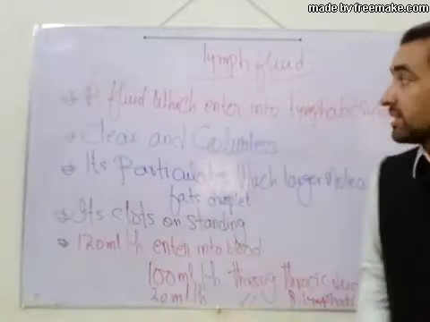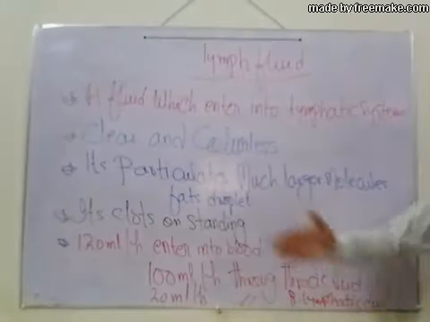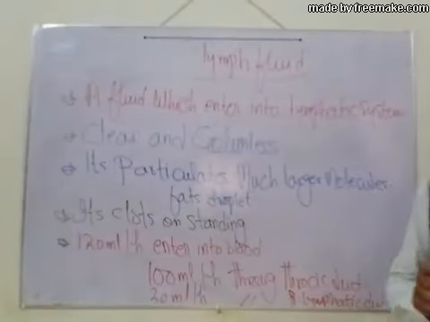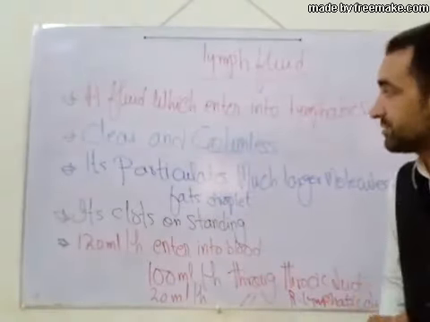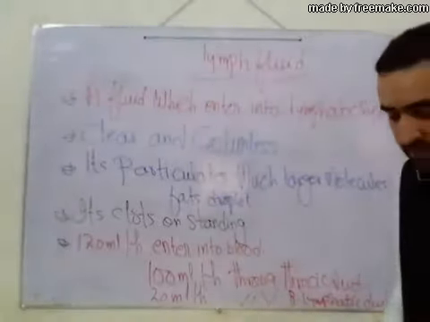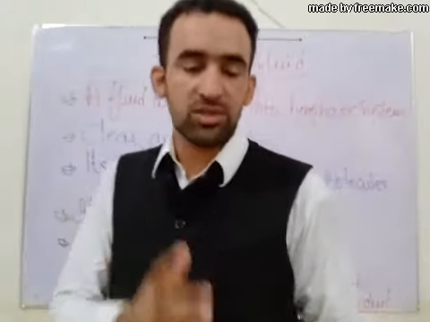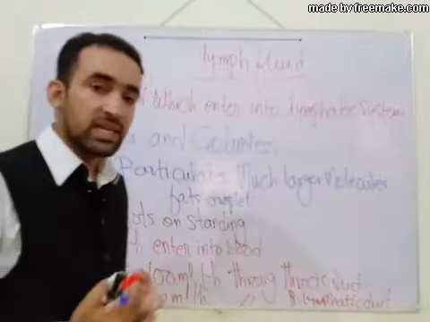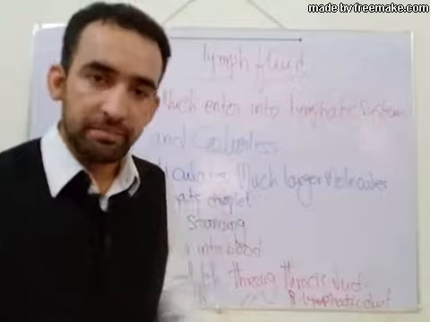So what is lymph fluid? If we remember all these points, we can define lymph fluid very easily. Lymph fluid is a fluid which enters into the lymphatic system from extra tissue space. It is a clear and colorless fluid present in the lymphatic system.